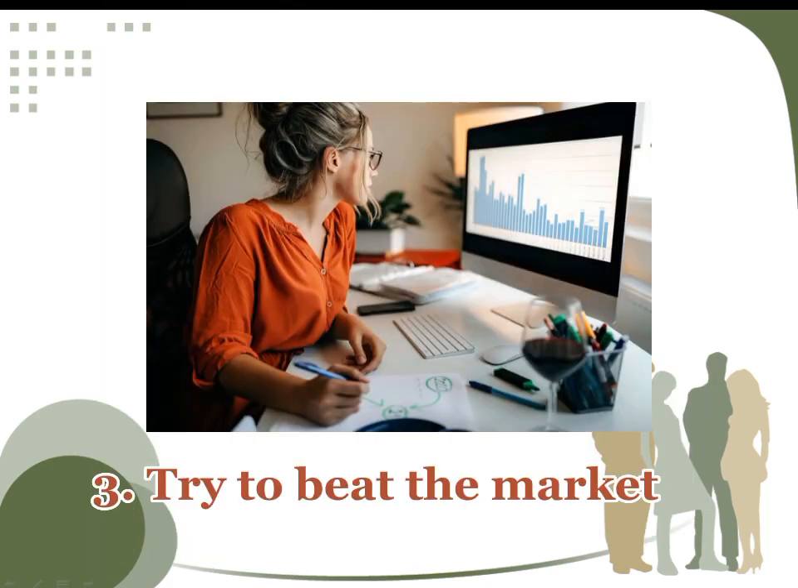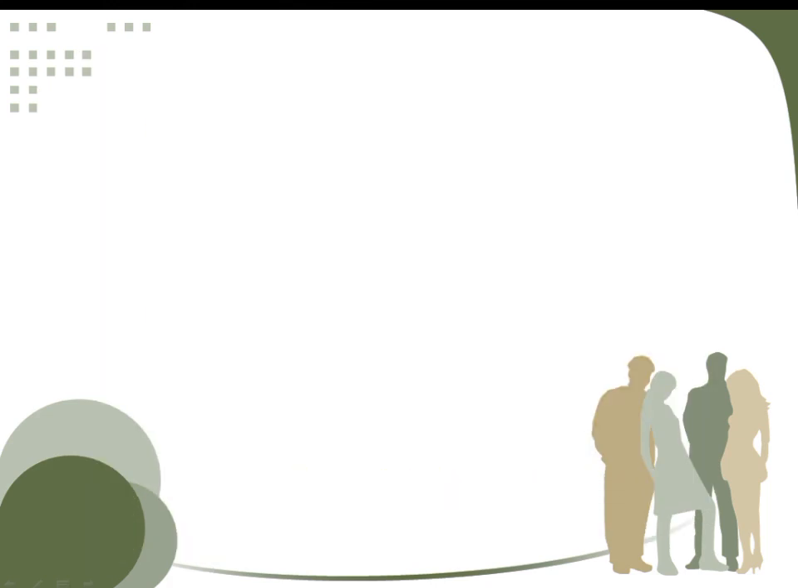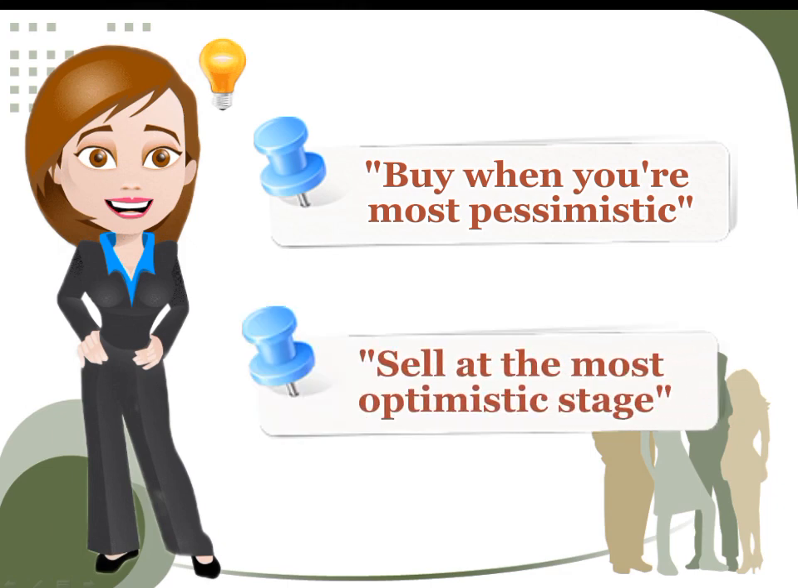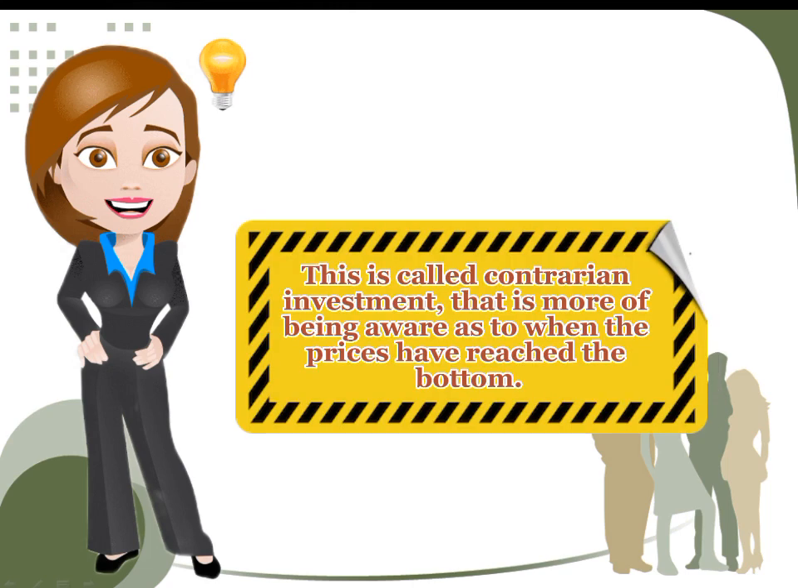The third one is try to beat the market. It means that you should buy when you are most pessimistic and sell at the most optimistic stage. This is also called a contrarian investment, that is more of being aware as to when prices have reached the bottom.